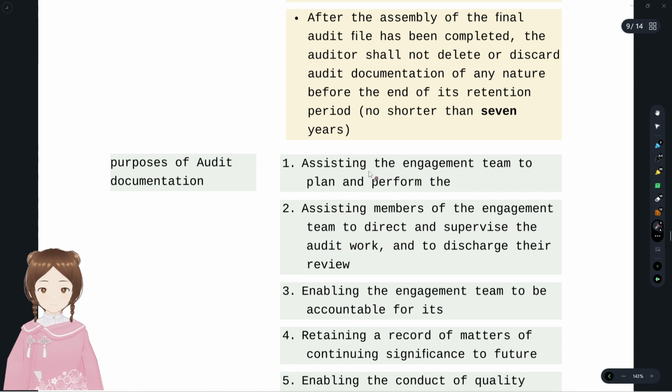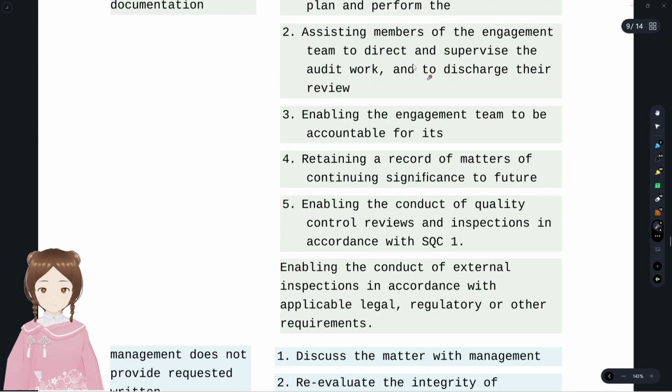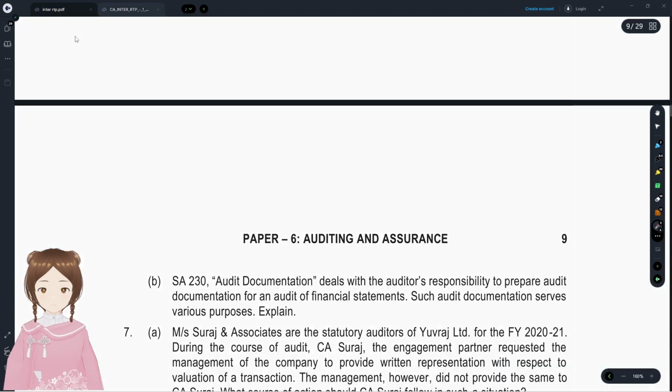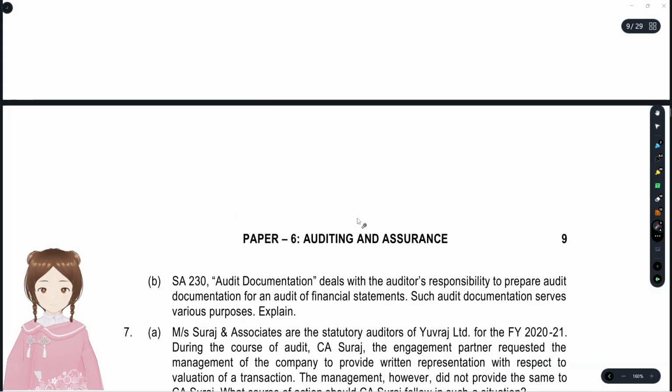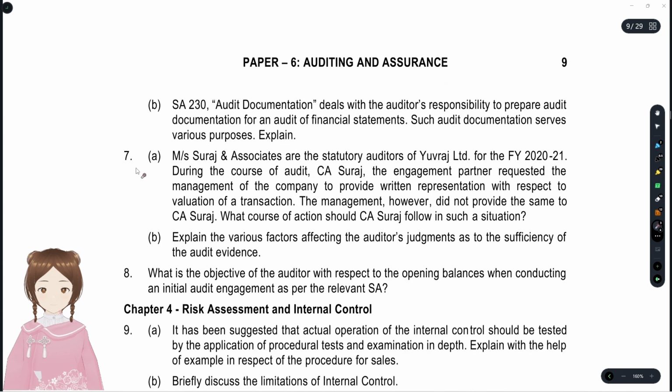For the engagement team and the auditor, what do they do? The engagement team plans and performs. What does the auditor do? He supervises and directs the engagement team. And for future reference, the engagement team is accountable, and it's for retaining a record. That's it. Present, future, and then the regulatory peer review requirements. That's the purpose of audit documentation.